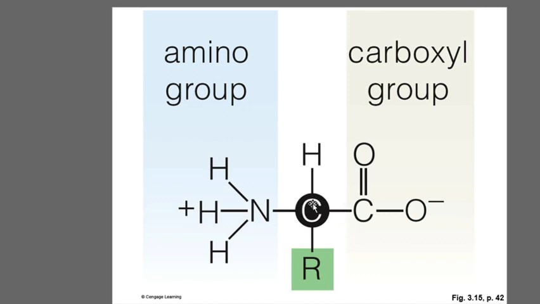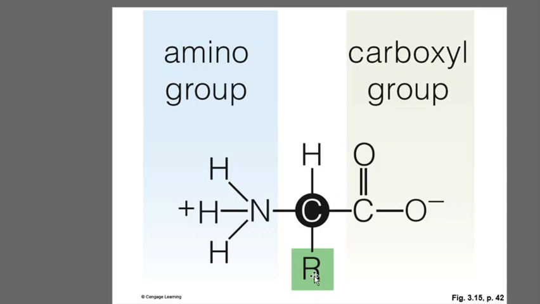So we can find the structure. This is the central carbon, which we can call the alpha carbon. To this alpha carbon, from one side the carboxyl group is attached, from one side the amine group is attached, and from one side the hydrogen is present, and all the amino acids vary from one another in their side chain. Now if this side chain has hydrogen, this amino acid will be glycine. Glycine is one of the simplest amino acids.